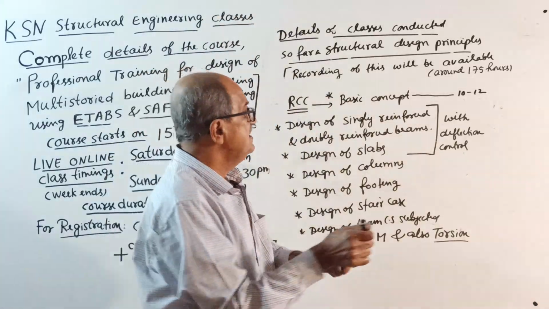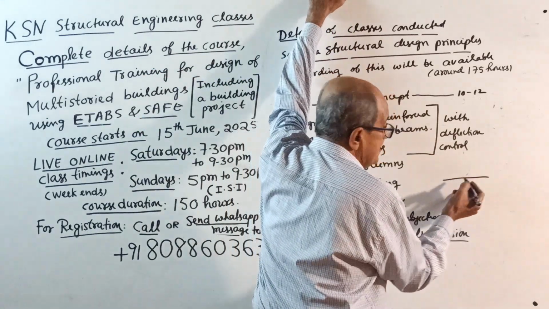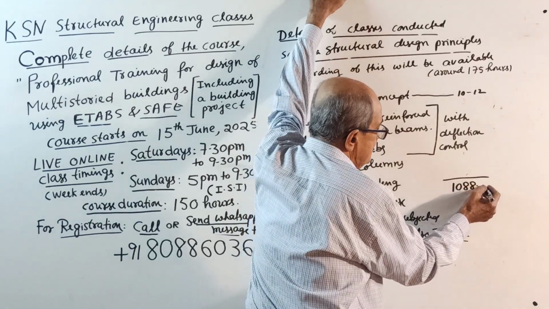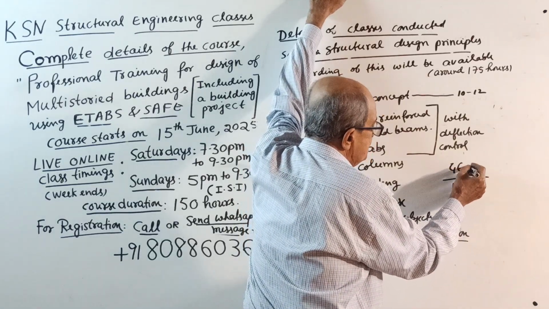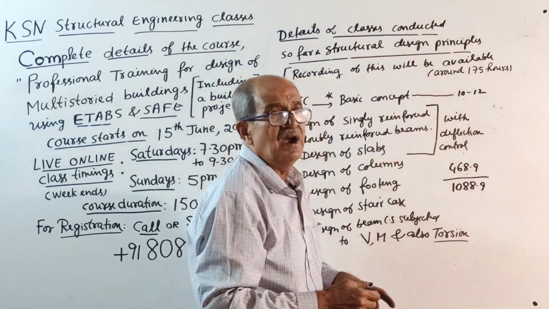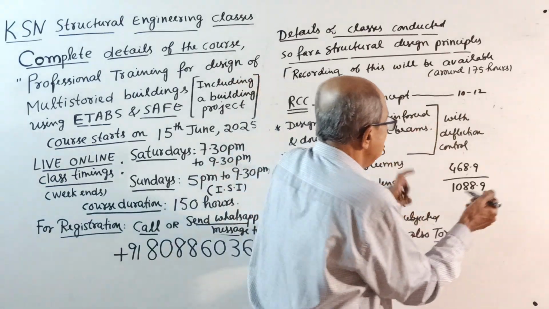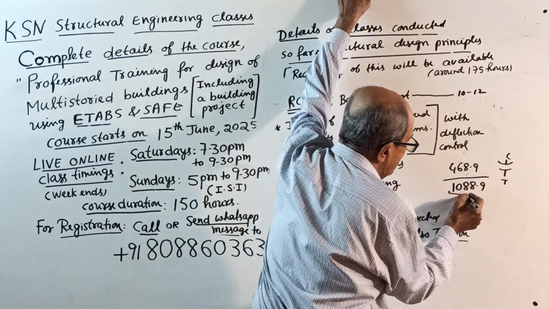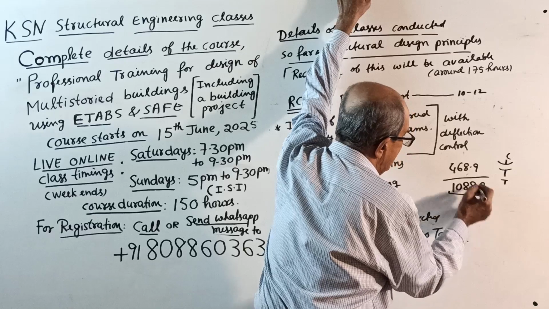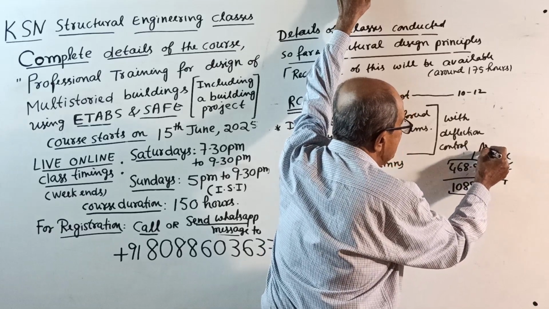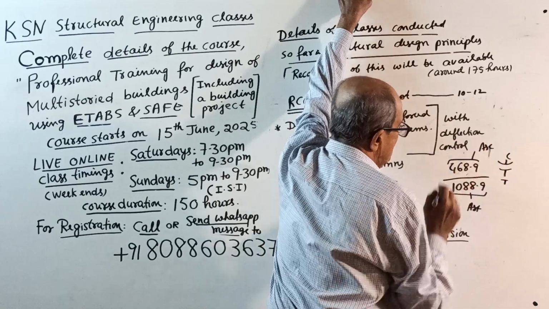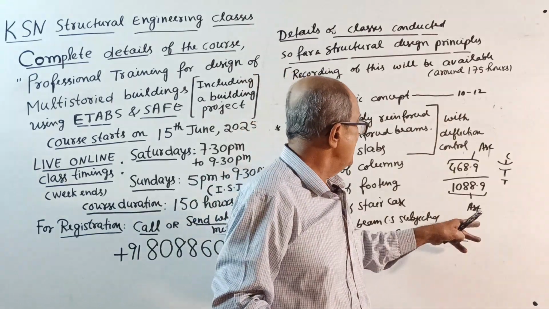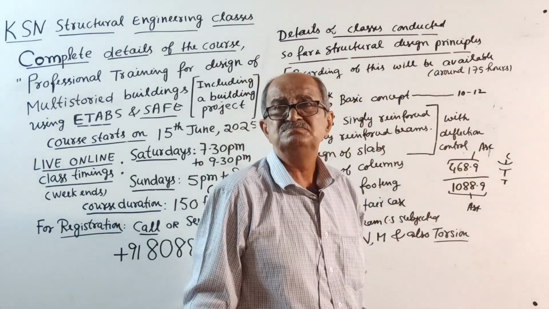In the software, a display will come. For example, suppose a sagging BM is there, it may show 1088.9, 468.9. This way it displays. I will tell you at that time, this is sagging BM, which means bottom tension, top compression. So this value is AST and this value is ASC. Whereas if it is hogging BM, top tension, bottom compression, then this will come in the software.